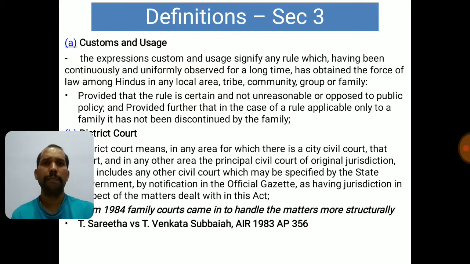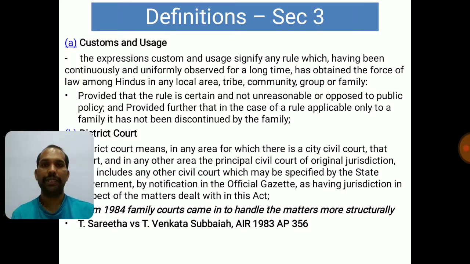That's on customs. Provided that the rule is certain and not unreasonable or opposed to public policy, and provided further that in the case of a rule applicable only to a family, it has not been discontinued by the family. Now it should be reasonable. It should be reasonable with respect to public policy or laws.